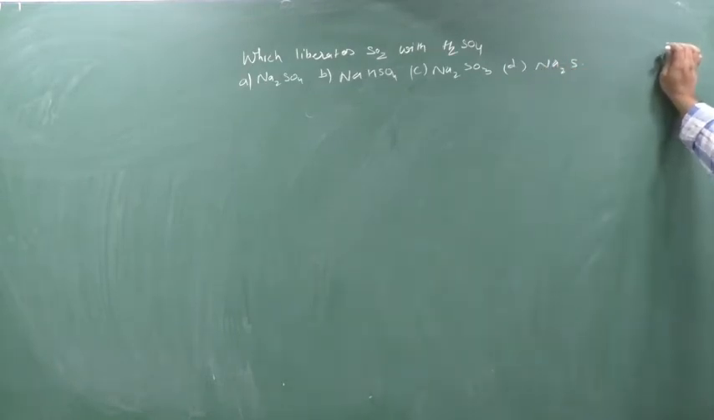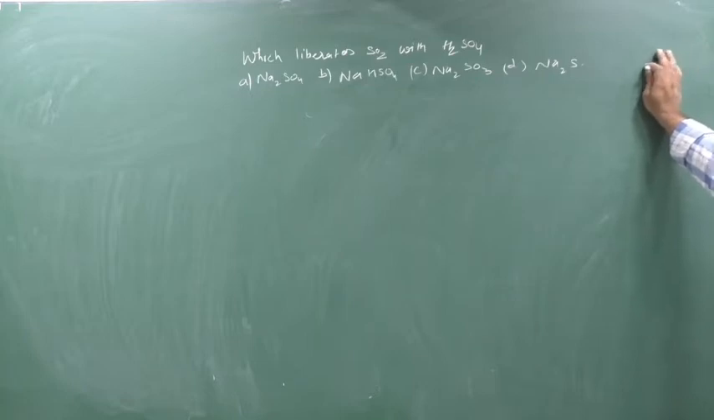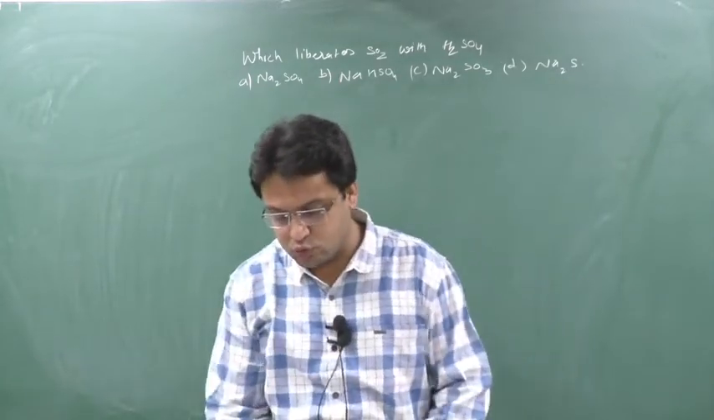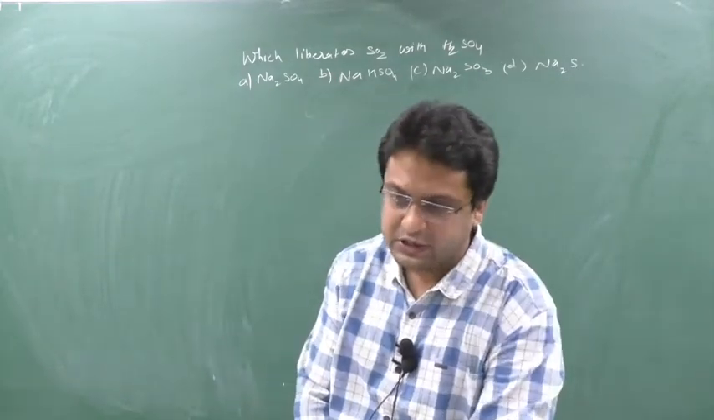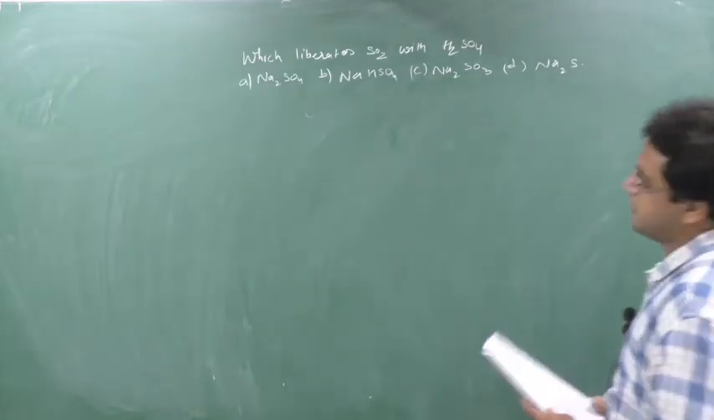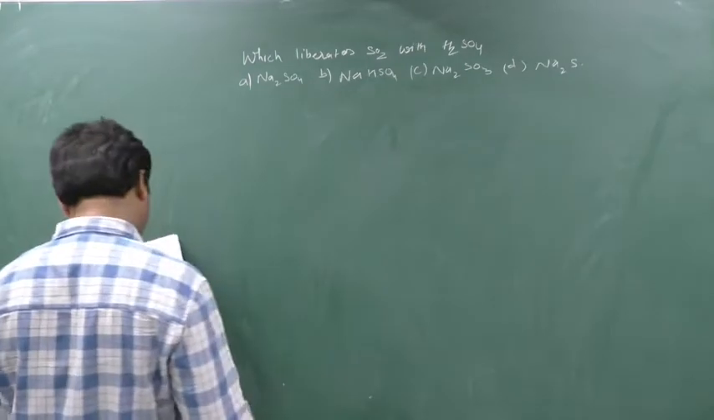The question is, which liberates SO2 with H2SO4? It means if I react Na2SO4, or NaHSO4, or Na2SO3, or Na2S with H2SO4, I have to see who will liberate the SO2. So for this we should know the reaction of each and every option with H2SO4. Write down the first reaction, of Na2SO4.